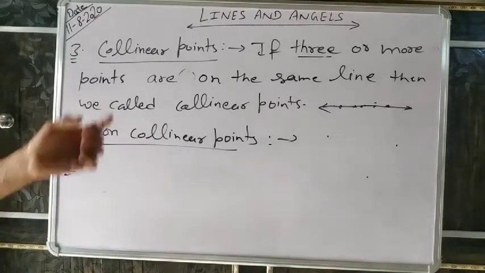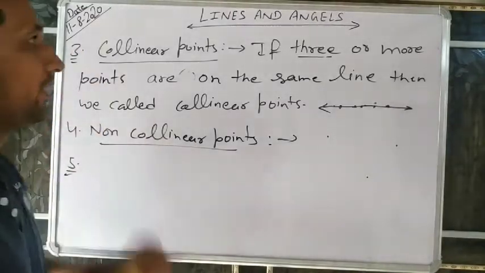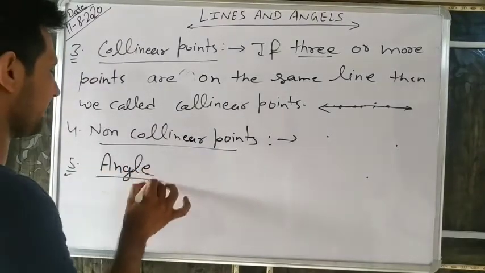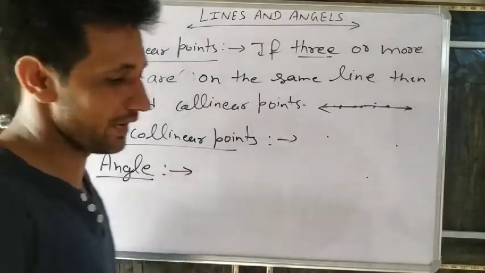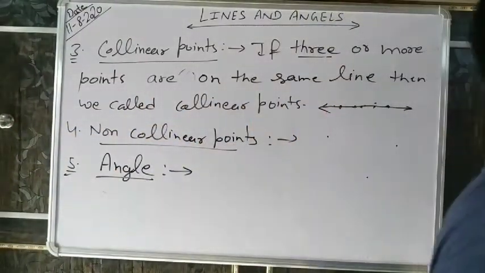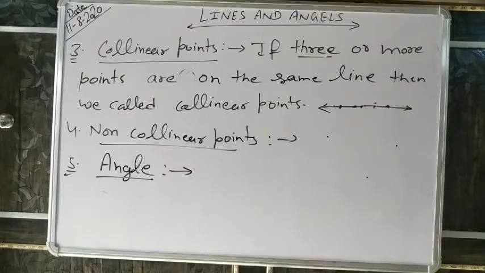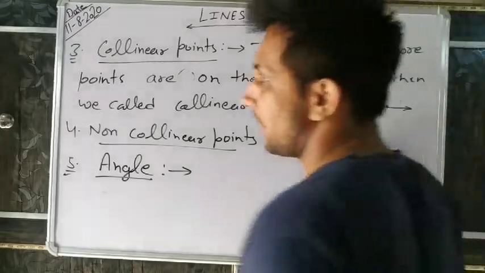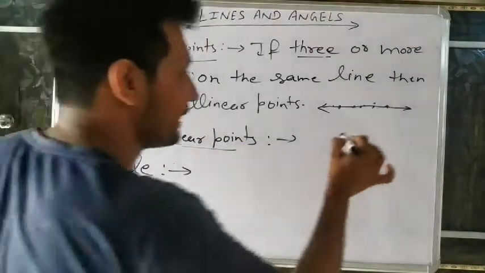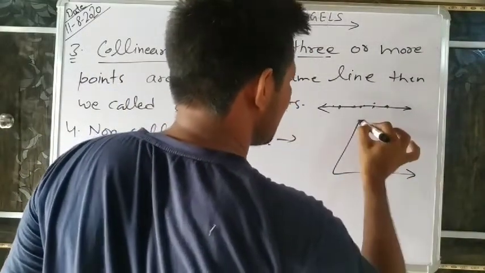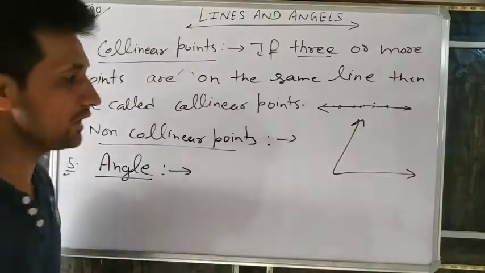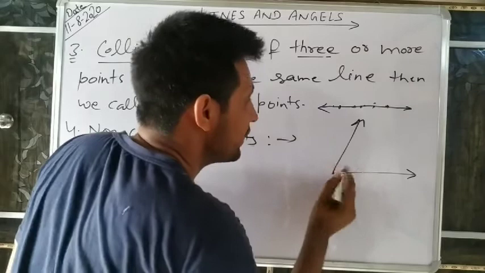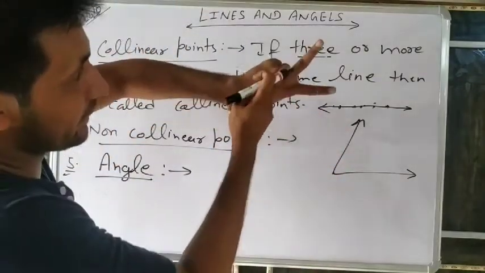Next is the fifth. These are the lines we already covered. Now we will do angles. What is an angle? Does anyone know its definition? We always remember an angle is made like this. What do we call this one? It is a ray, one ray, and it has an end point. There is a second one. So this is an angle.